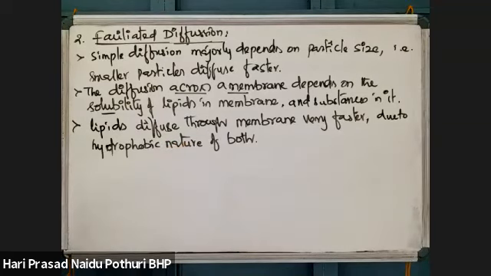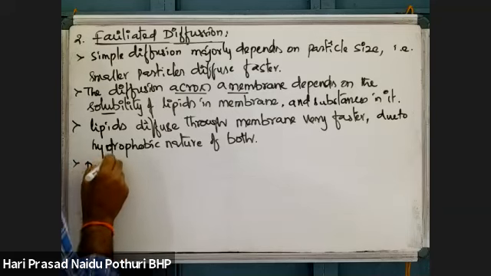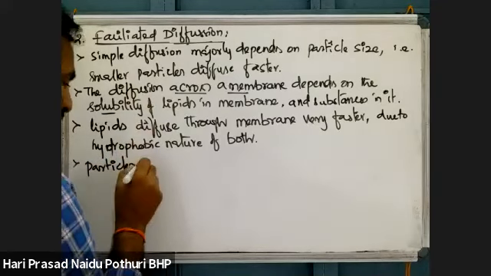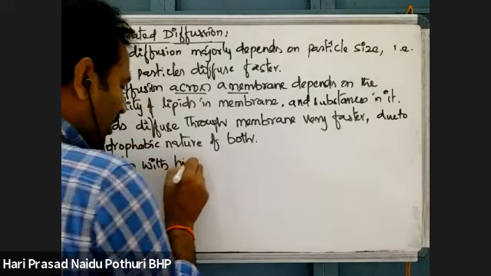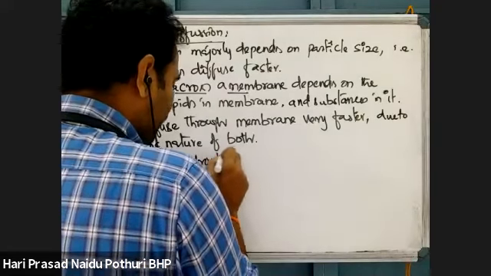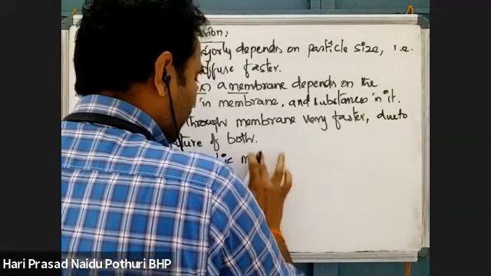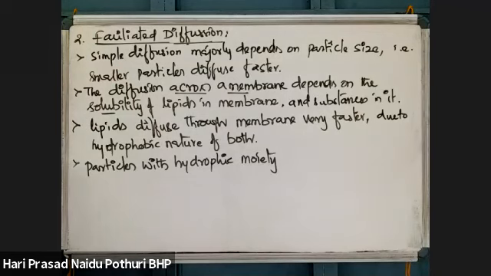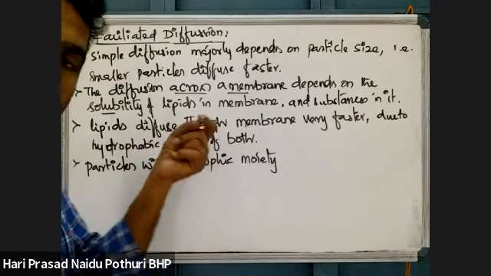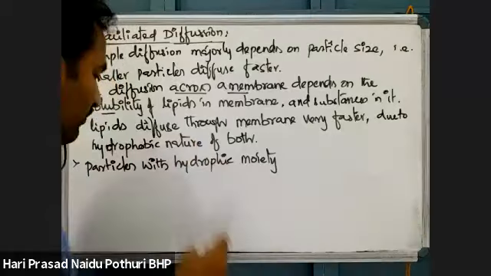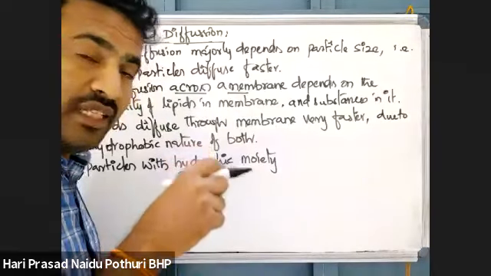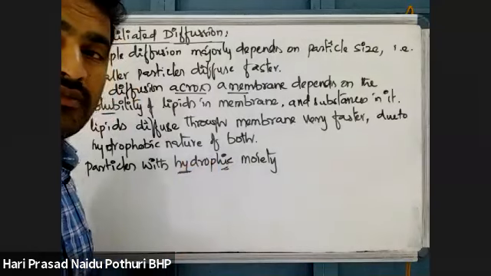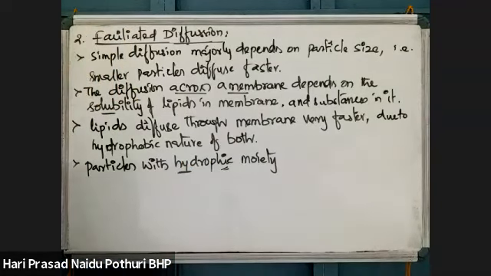Okay, that is okay. But for other diffusing particles with hydrophilic groups, when a particle has hydrophilic moieties, a lipid particle can cross the membrane very easily, but if the diffusing material is a hydrophilic substance, then the movement is not very easy.